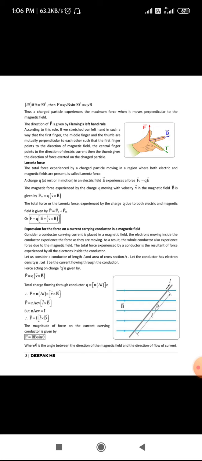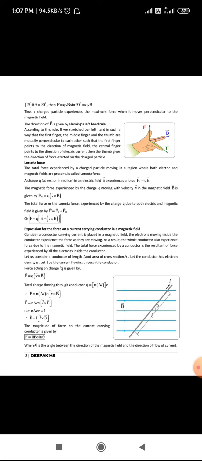Next, by making use of Fleming's left-hand rule, as you know, the thumb denotes the direction of force experienced by the charge, the first finger represents the direction of the magnetic field, and the middle finger represents the direction of current. When you stretch your left hand, the thumb, first finger and middle finger are all perpendicular.